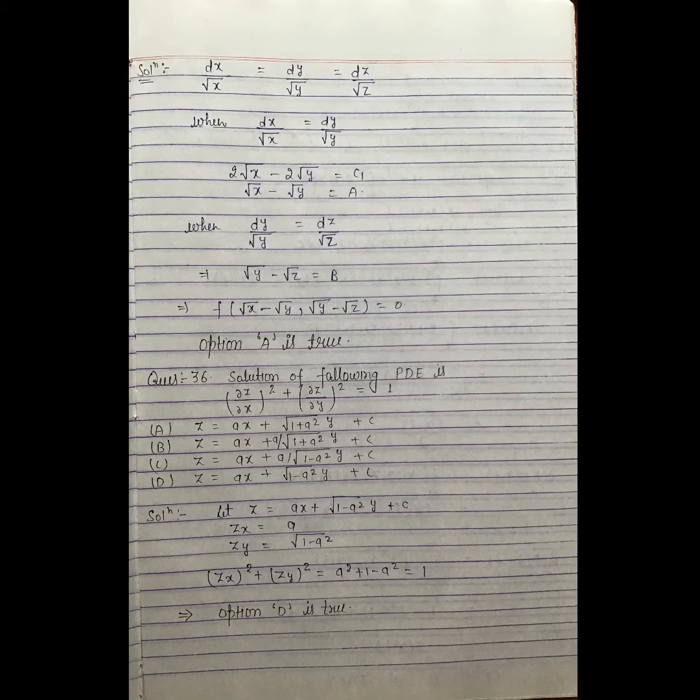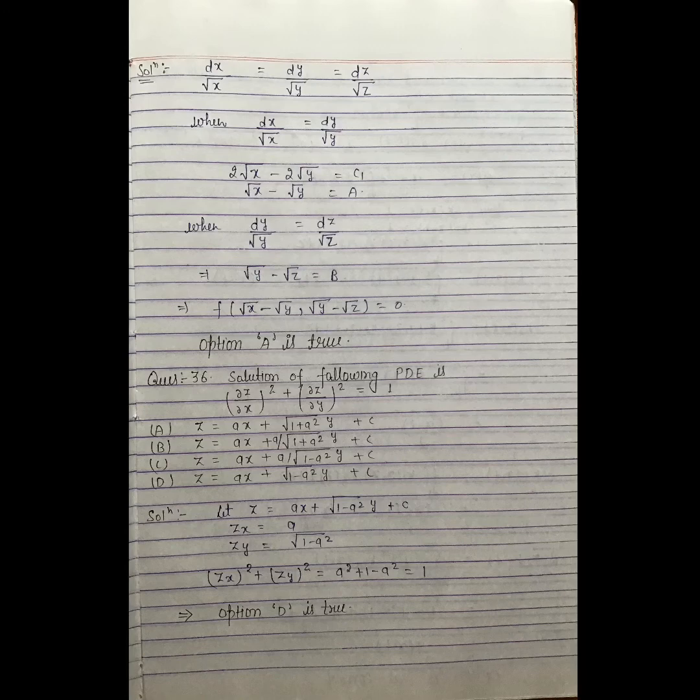Then our solution will become f of (root x minus root y, root y minus root z) is equal to 0, which is f of (a, b) is equal to 0. This implies option A is true. Question number 36. Solution of the following PDE is (del z upon del x) whole square plus (del z upon del y) whole square is equal to 1.